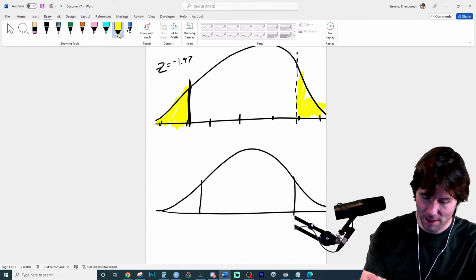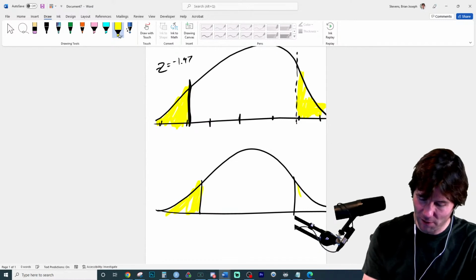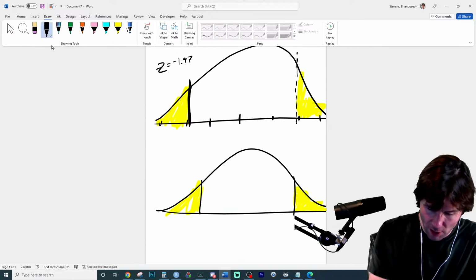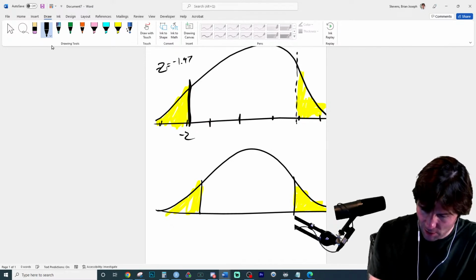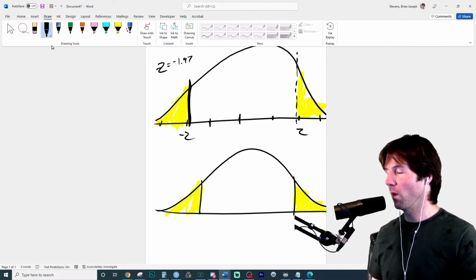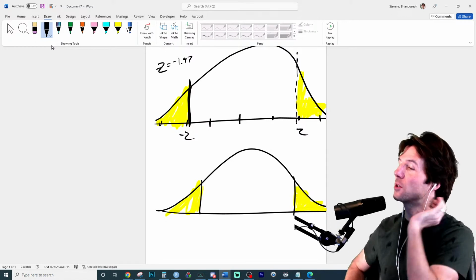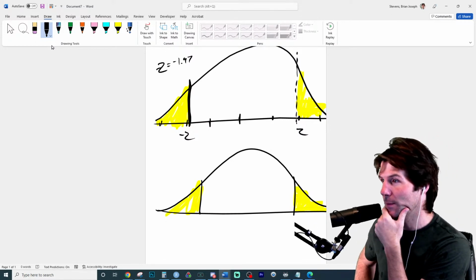So, Meath, does this help give you an idea? Because we're almost at -2 and 2, the answer is going to be very close to what percent? It's very close to that.